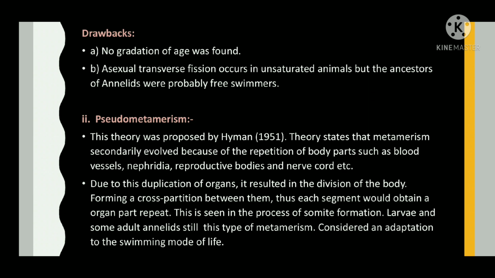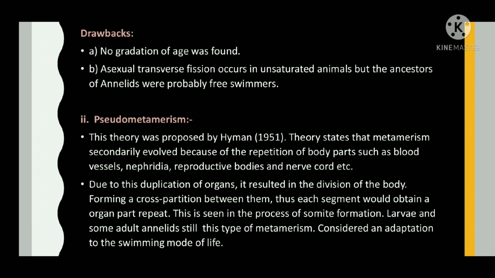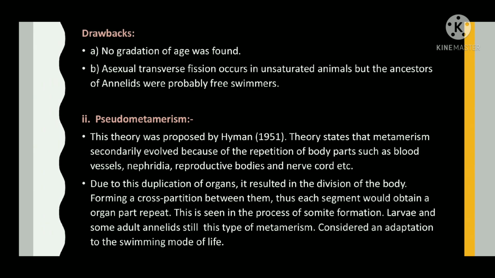Pseudometamerism. This theory was proposed by Hammen in 1951. The theory states that metamerism secondarily evolved because of the repetition of body parts such as blood vessels, nephridia, reproductive bodies and nerve cord, etc. Due to this duplication or repetition of organs, it resulted in the division of the body, forming a cross partition between them.